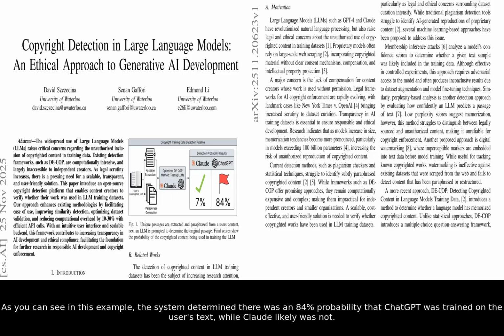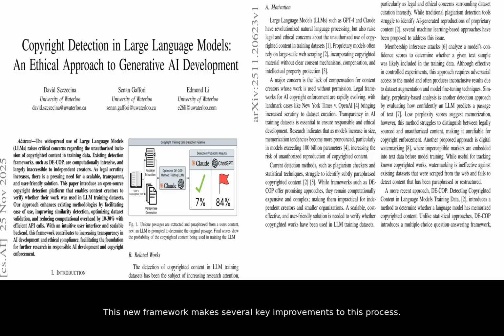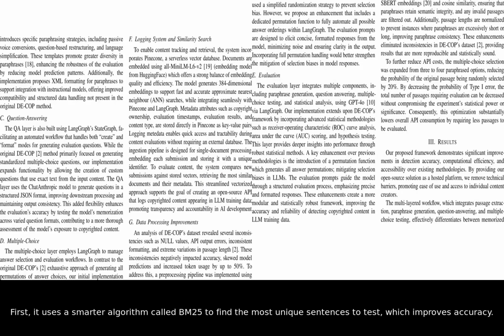As you can see in this example, the system determined there was an 84% probability that ChatGPT was trained on the user's text, while Claude likely was not. This new framework makes several key improvements to this process. First, it uses a smarter algorithm called BM25 to find the most unique sentences to test, which improves accuracy. It also cleans up the data it uses for testing, removing errors and inconsistencies that plagued older methods. This data cleaning and a more refined evaluation process significantly improves the reliability of the results.